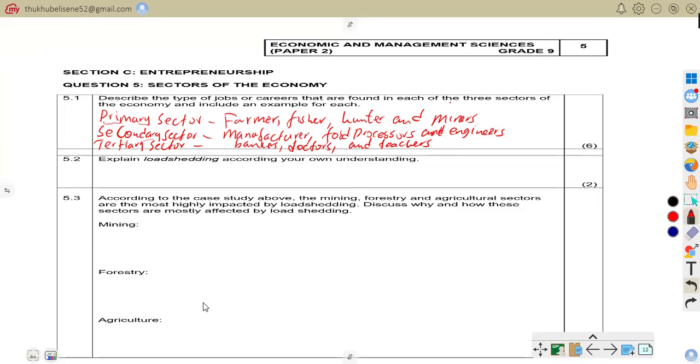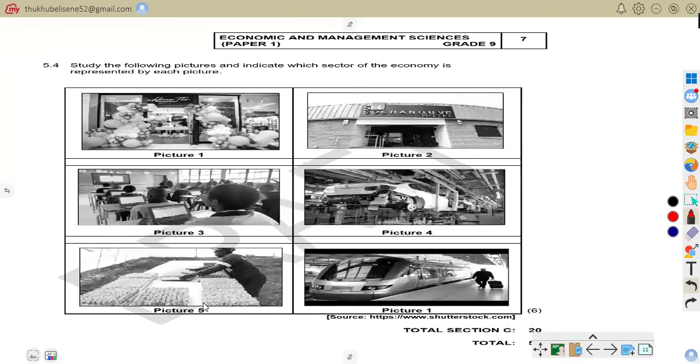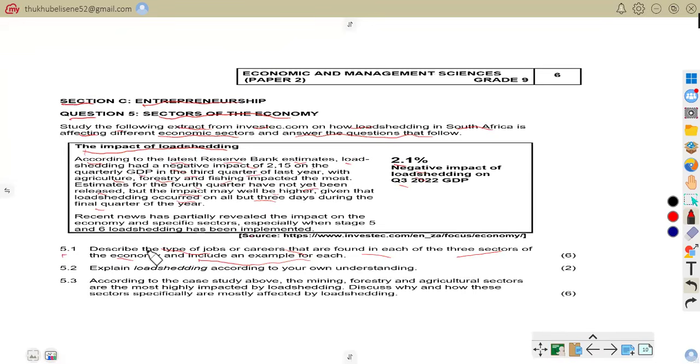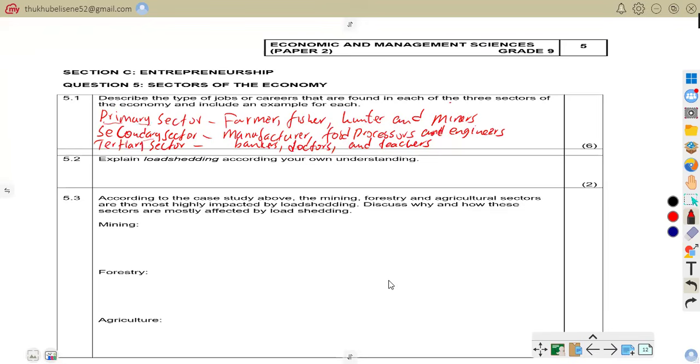So now let us be on 5.2. 5.2 says explain load shedding according to your own understanding. So we have to explain load shedding.